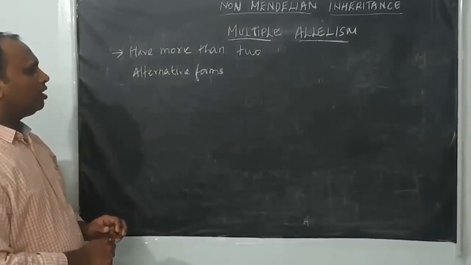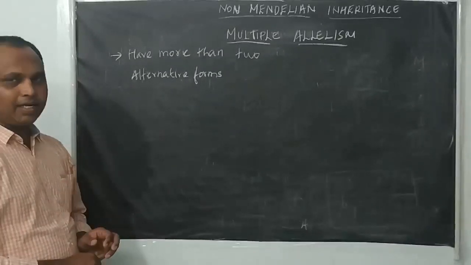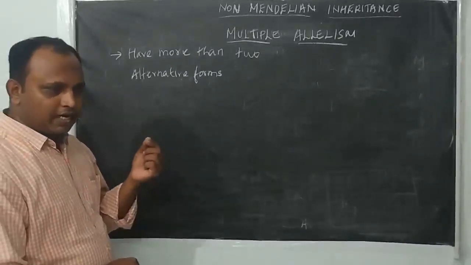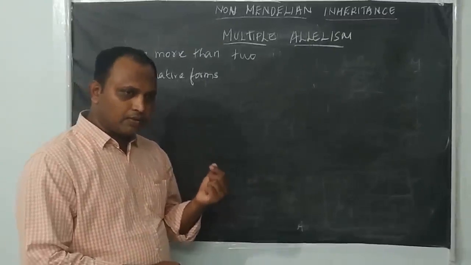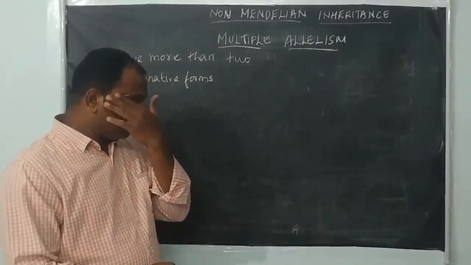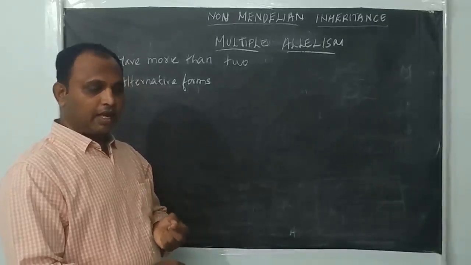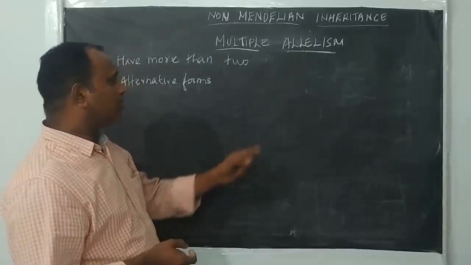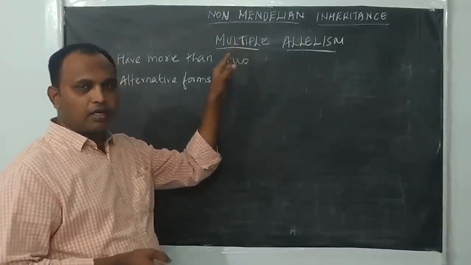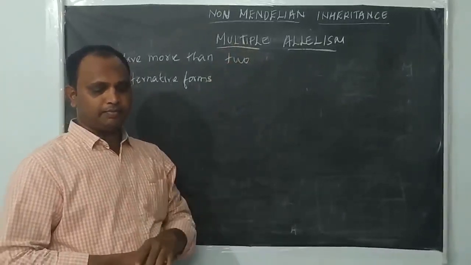That's why we call it multiple allelism. One character of an organism is controlled by more than two forms of alleles, either 3 or 4. That's why we call this phenomenon multiple allelism.